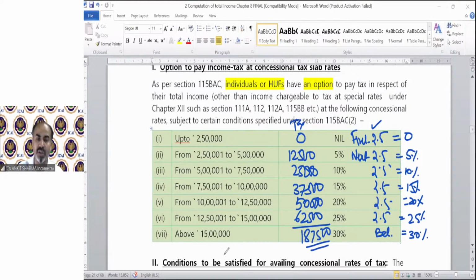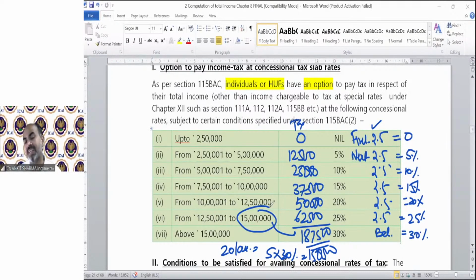So if in the question, the total income for the purpose of 115BAC is given as 20 lakh rupees, up to 15 lakh the tax will always be 1,87,500. So the balance 5 lakh needs to be taxed at 30%, that is 1,50,000. There's a shortcut for you. If in the question, for the purpose of 115BAC, the income is given as more than 15 lakh, then till 15 lakh we know the tax liability will be 1,87,500. You just need to apply the balance 30% rate on the income exceeding rupees 15 lakh. So you can easily find out the tax value. Clear? That's a shortcut for you.